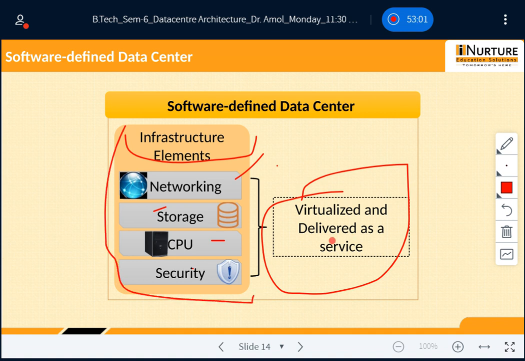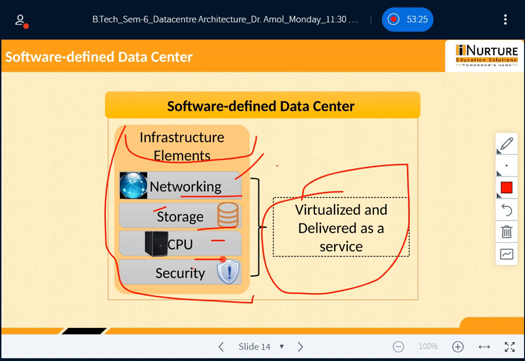The entire infrastructure is abstracted from the hardware and managed through software. The key tasks related to deployment, provisioning, configuration and operation of the infrastructure are automated and carried out through software. This way of managing infrastructure through software is known as virtualization.